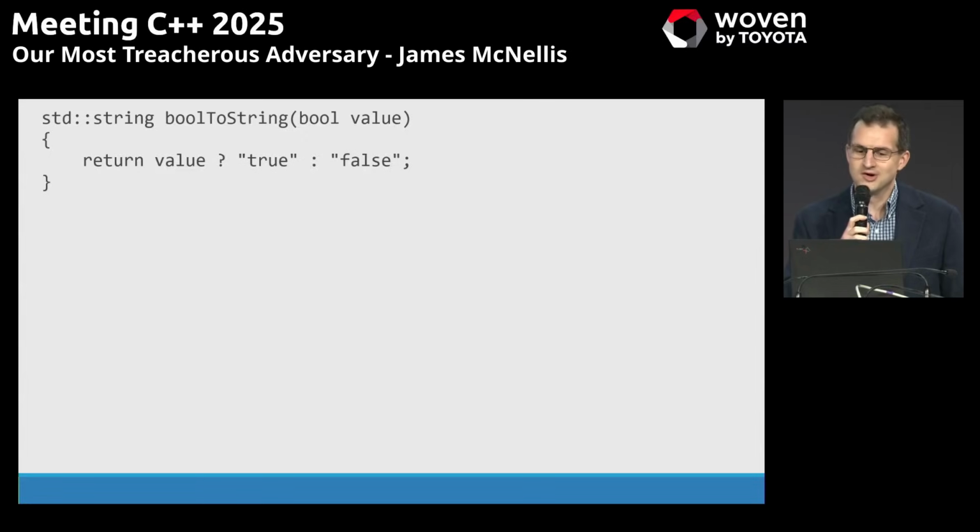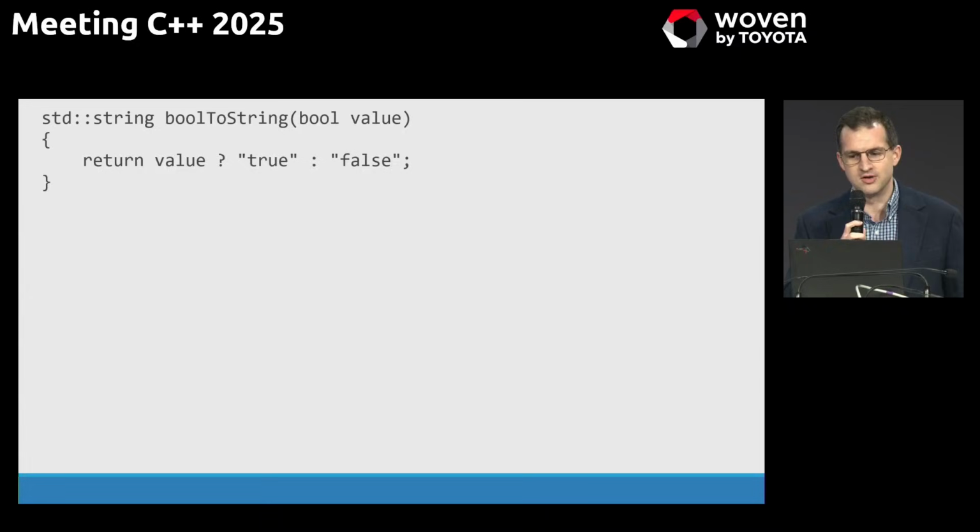But as someone who's worked on compilers, I know that almost any time you think you found a bug in the compiler, it's not a bug in the compiler. So I started digging in, and I discovered that the compiler had made a fascinating optimization here. You see, the compiler needs to compute two things in order to construct the std string. It needs the pointer to the string to be copied, and it needs the length. And then it can use those to initialize the small string buffer inside of the std string with the appropriate text.